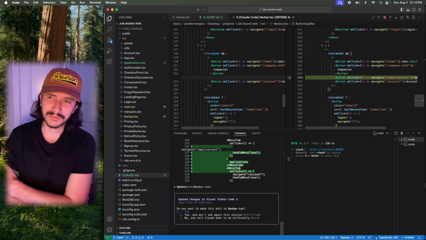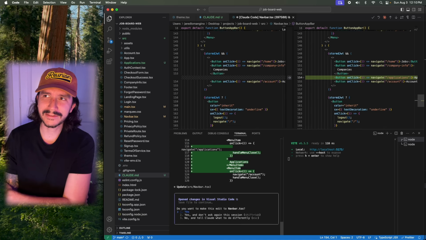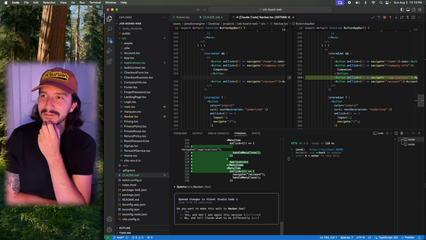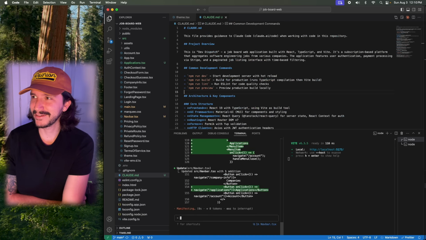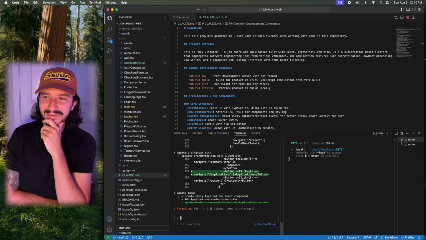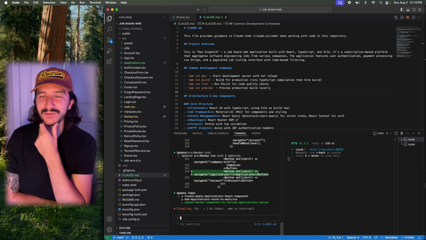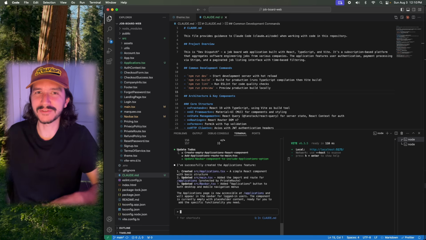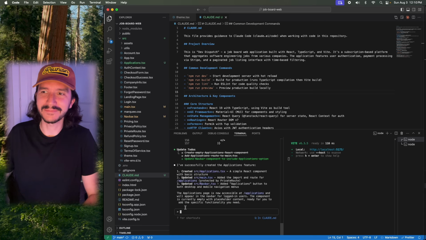And I know that there's a way to not have to accept the changes that it makes every single time, but I don't want to do that quite yet. I'm not comfortable enough just letting it run wild with my code base so far. I do definitely want to look at what it's going to do, and then if I need to tell it to do something different, then I'm more than happy to do that.